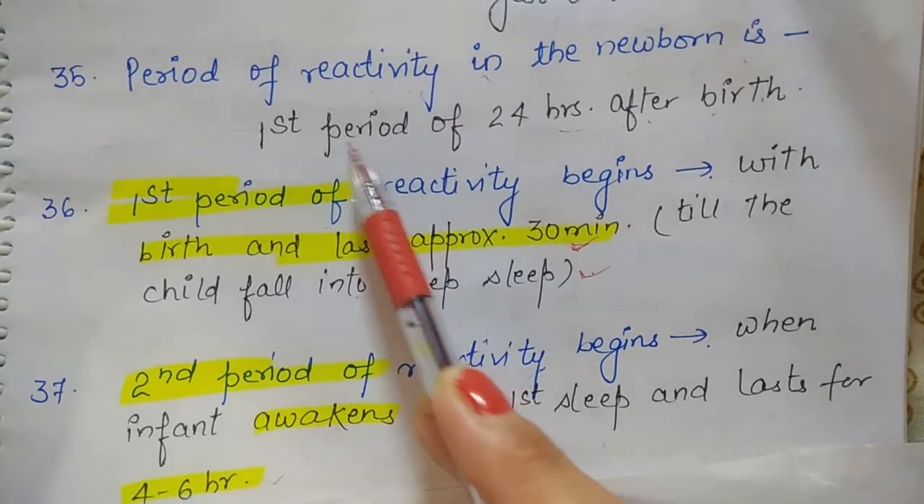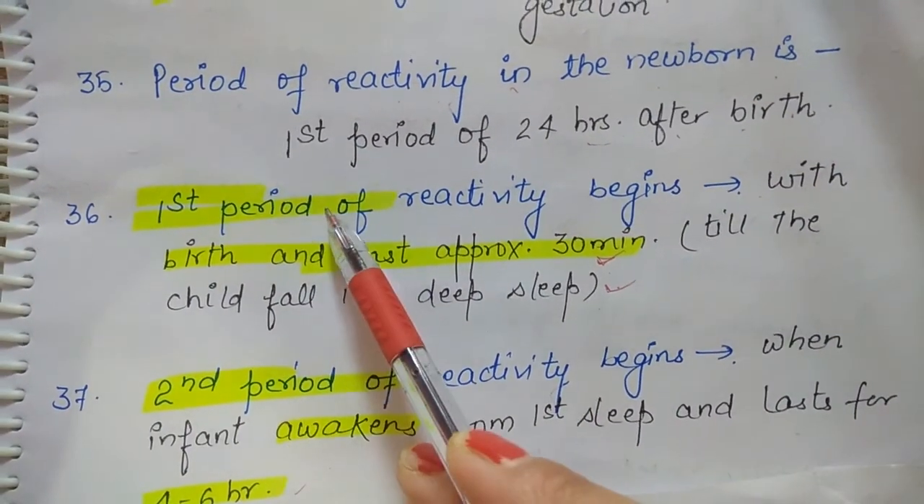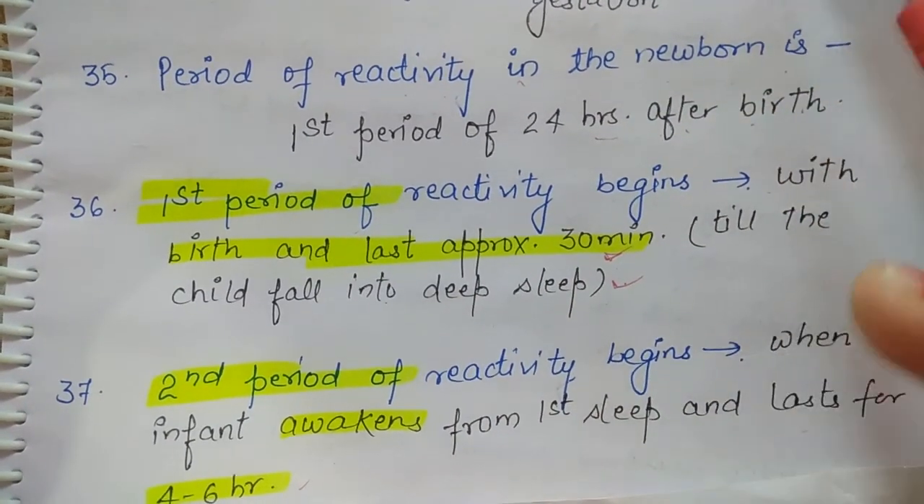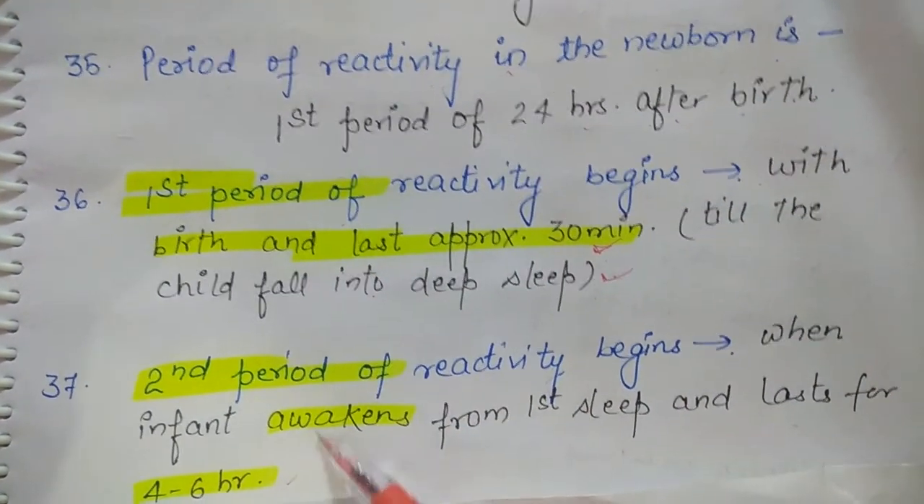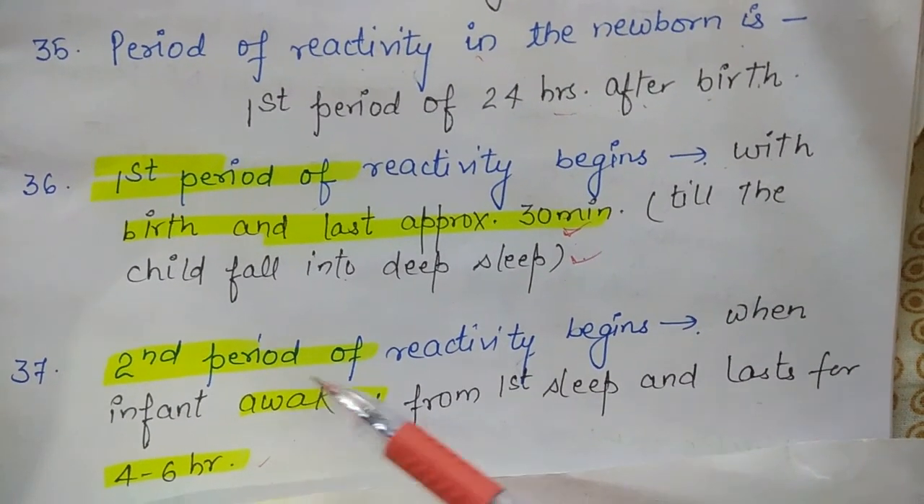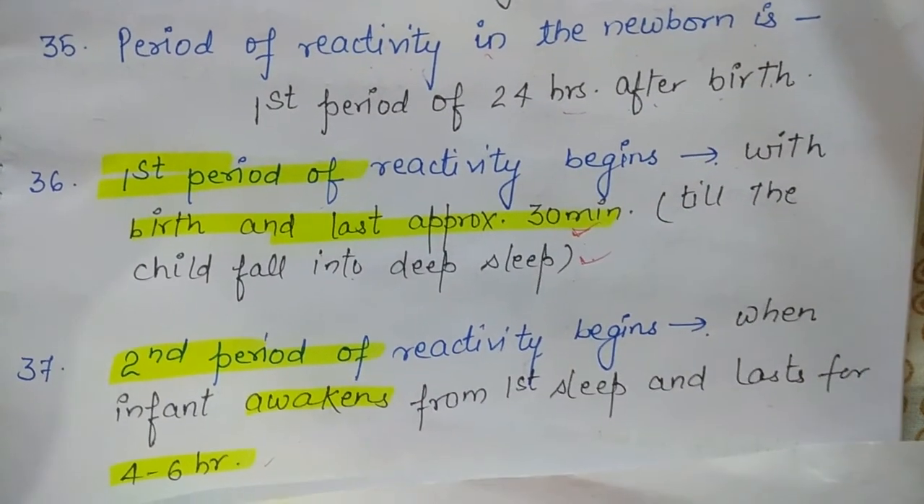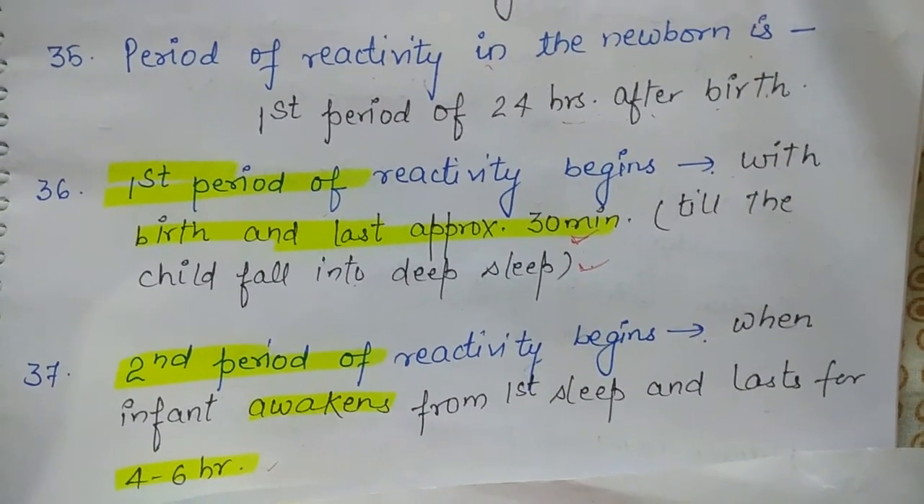So you can remember that the period of reactivity has two phases. One is the first period, second is the second period. In the first period the child will go into a deep sleep after birth. Second is when the child is awakening, in which we are seeing the activity of the child when the child is awake. That will be the second period of reactivity.